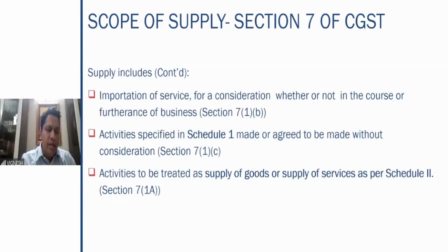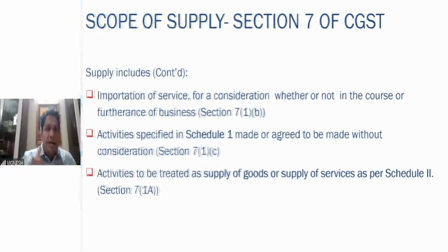If you are importing a service, again, very important point, 7 subsection 1 clause B speaks only about service, not about goods. So therefore, if you are importing a service for a consideration, that is, you are procuring a service from outside the country for some consideration, it does not matter whether it is in the course or furtherance of your business or not. That is what 7 subsection 1b says.